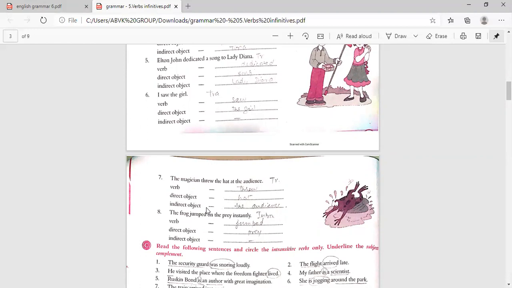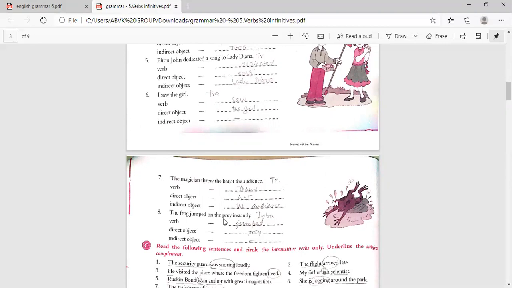Then next one is eighth one. The frog jumped on the prey instantly. Verb, that is jumped. Jumped is a verb. Then on whom? That is on the prey. So that is object, direct object. And here no indirect object. But even then, here jumped only, then here prey. So here it is a transitive verb.